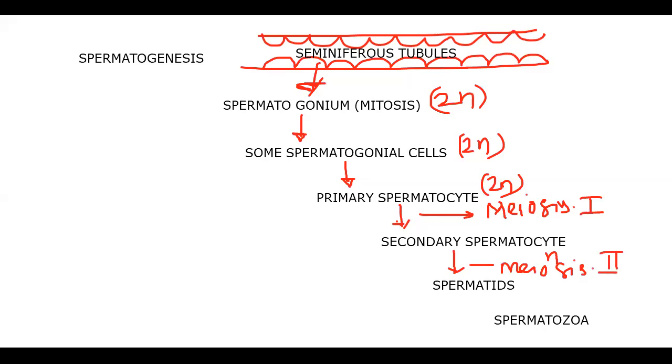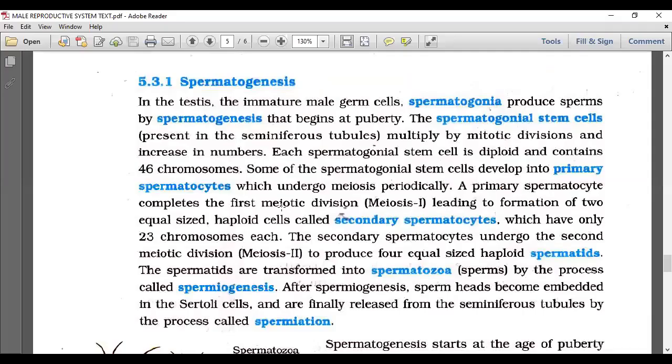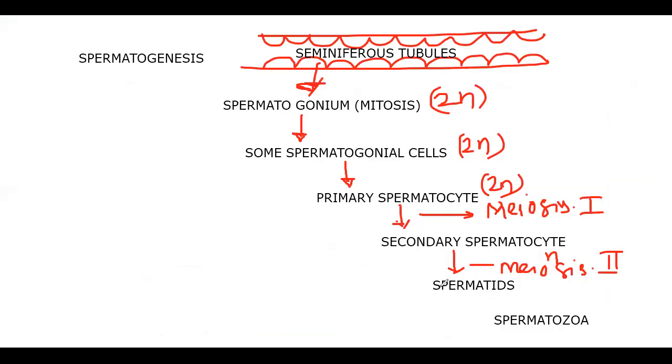Primary spermatocytes complete the first meiotic division, leading to the formation of two equal-sized haploid cells called secondary spermatocytes, which have only 23 chromosomes. I just showed you the haploid form. Secondary spermatocytes undergo the second meiotic division to produce four equal-sized haploid spermatids, that I showed to you.